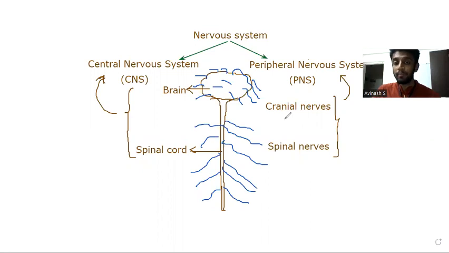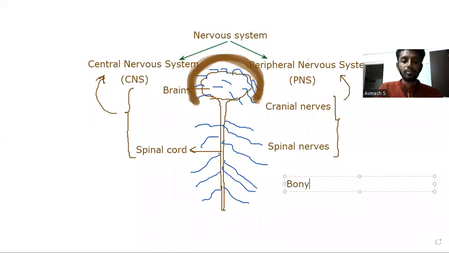That is very important. Now, why are they called cranial nerves? It is because the brain is protected by a hard bony box, which in English we call the skull. It has very good protection, like how we have a helmet. Our brain also has a protective layer, and that bony box-like structure is known as the cranium. It is very, very hard, and the cranium protects our brain from outside injury.